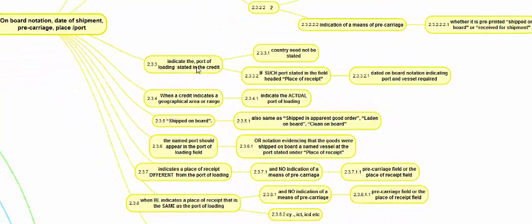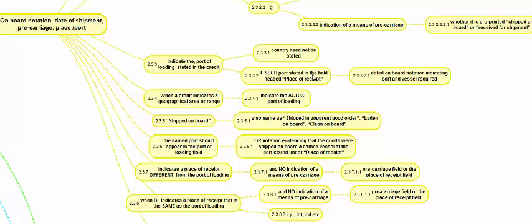Now, the BL should indicate the port of loading stated in the credit. The country need not be stated. If it says Jeddah, Saudi Arabia, then only Jeddah needs to be mentioned. If any other port is mentioned, such a port can be mentioned in the place of receipt field also, but the dated onboard notation is required.